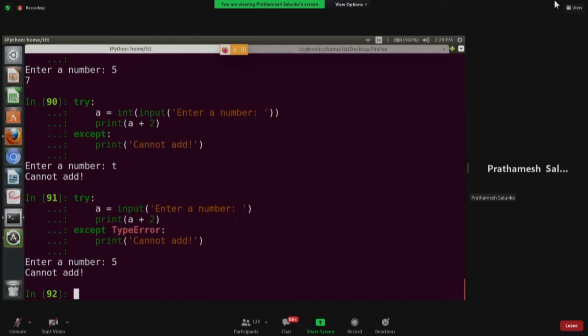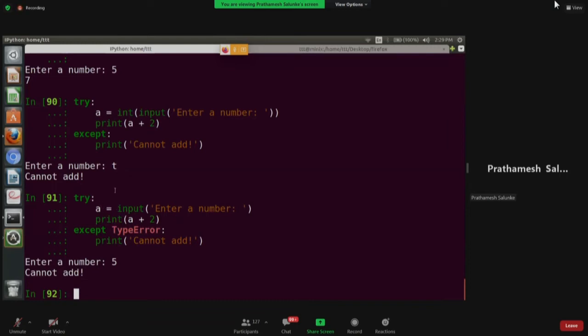So put this type error, and obviously we want type error. So rerun this and see whether you can get this cannot add. Yeah, everyone almost on the same page. We can wait for a minute, not a problem. Till then I'll just repeat again.